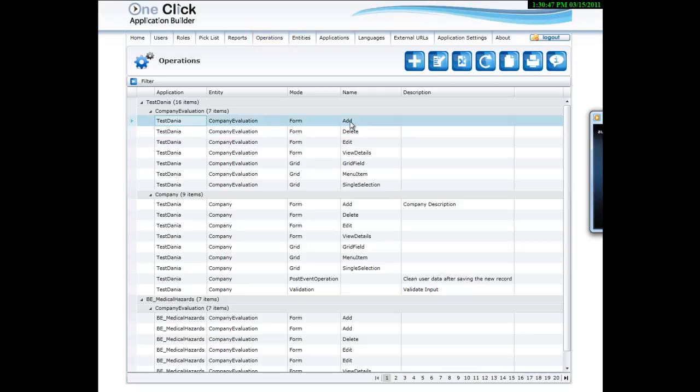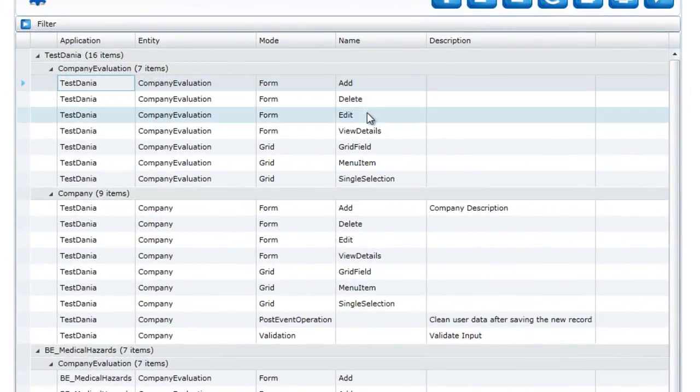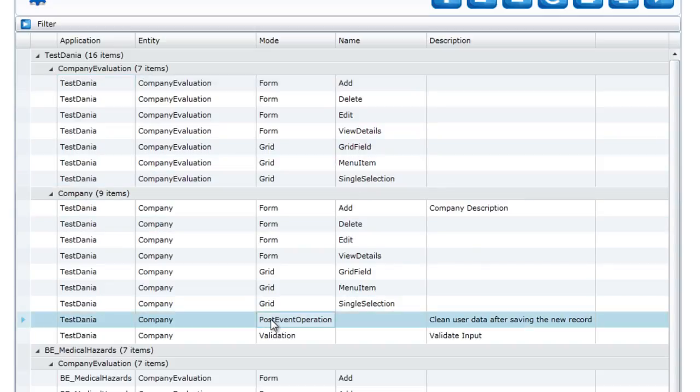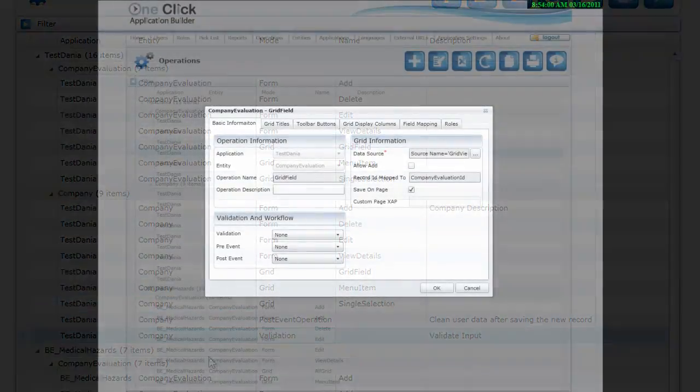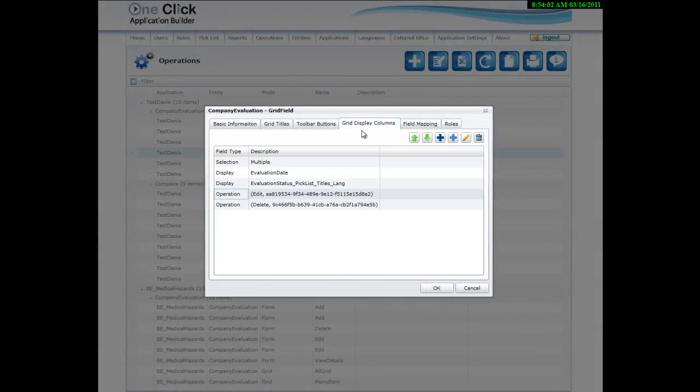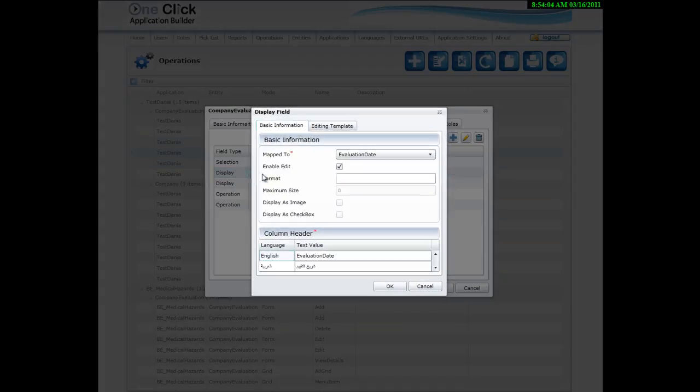OneClick will automatically create operations that allow end users to add, edit, delete, or view data in a very simple and organized way. OneClick Dynamicity also allows you to add your custom operations to best fit your client's requirements. You can choose data grids to be editable themselves, to enable end users to easily add or edit data.